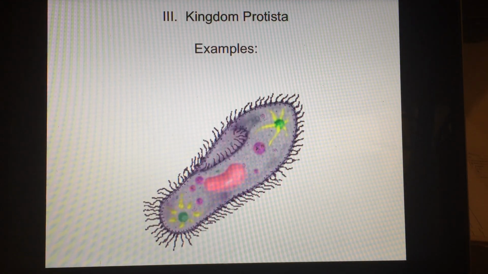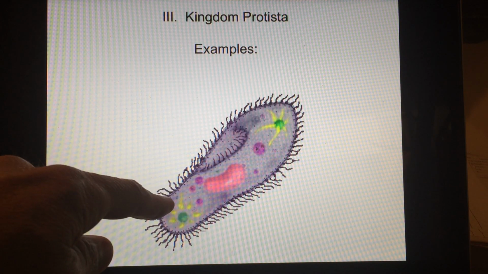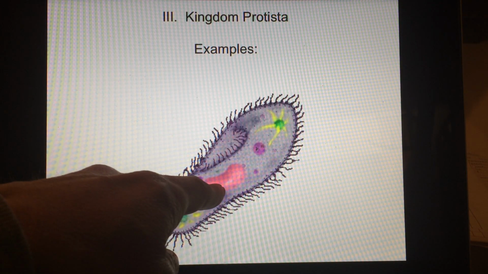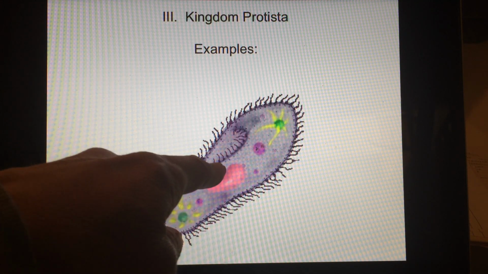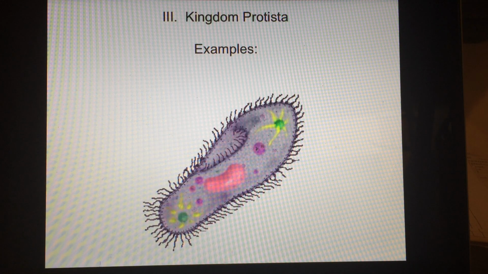Next. Now this is just a cartoon version, just because I think it's cool. Now this one, you can see it actually has 2 nuclei, a big one and then a smaller one in the dip, and then this is the mouth or pharynx area, and then there's little cilia all over it, little hair-like structures. And this is a mover and a shaker. This guy can go. Anyone know what this is? Anyone? Anyone?